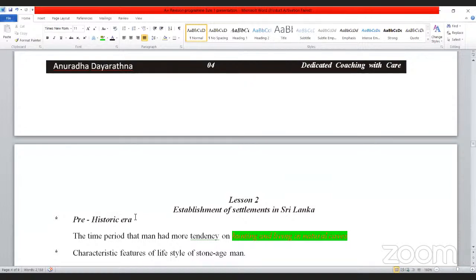Prehistoric era. Normally, prehistoric era means what? The time period that man had more tendency on hunting and living in natural caves. Normally, what was their livelihood? Hunting, and they were living in natural caves. So now you can feel that one here. Prehistoric era means a Stone Age, and that is hunting and living in natural caves. So that we are highlighting like this.